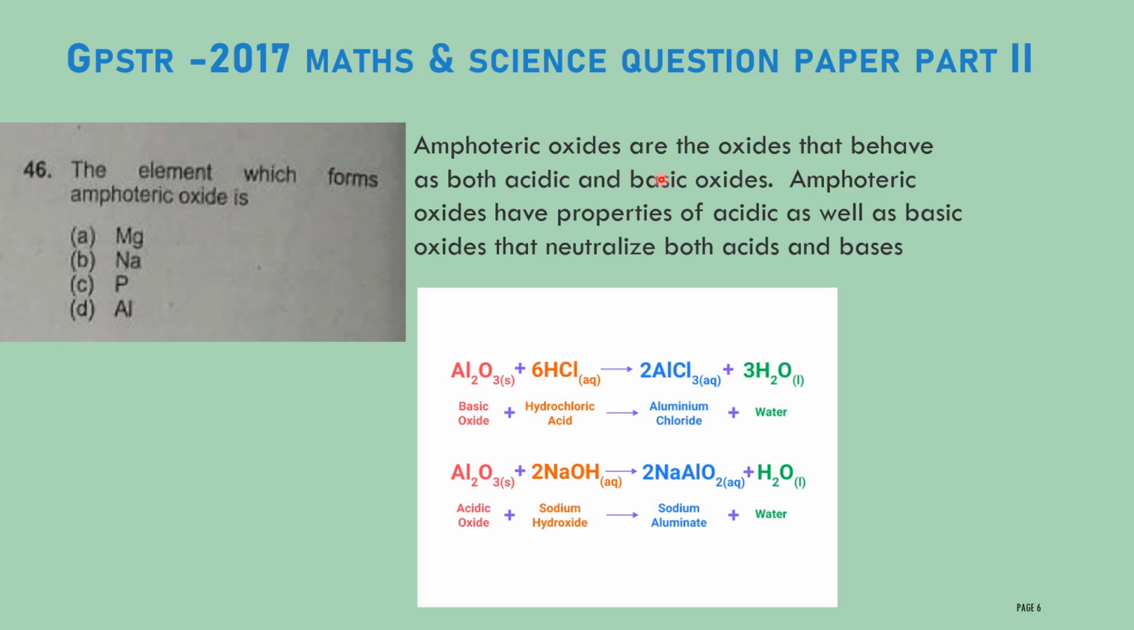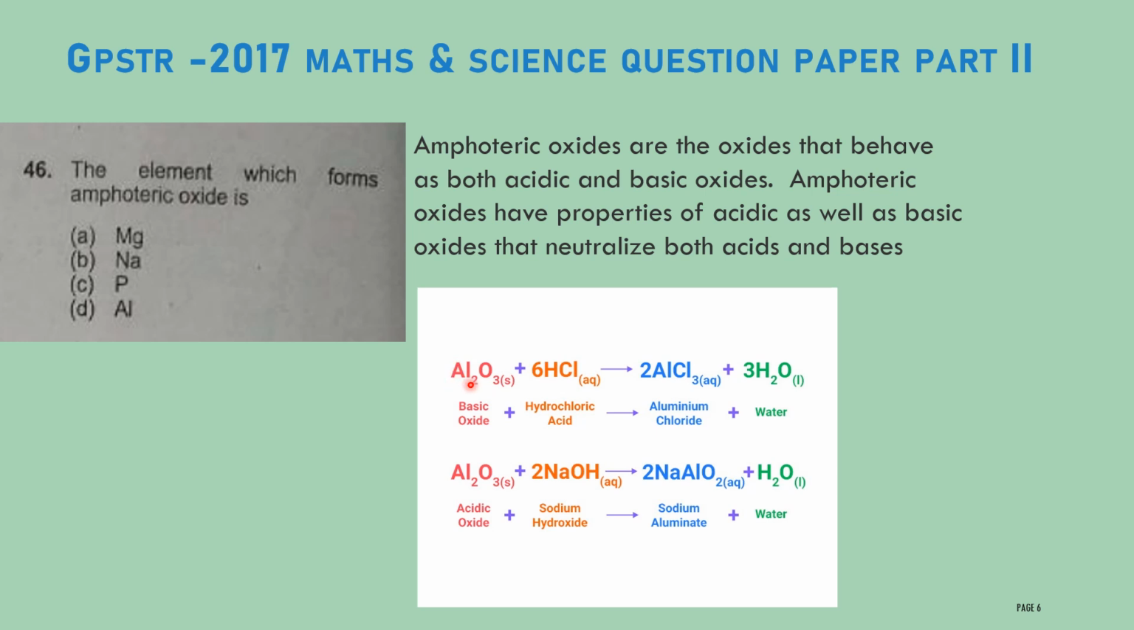What is meant by an acid? An acid is nothing but something that will donate H plus ions and also accept a pair of electrons. A base will accept H plus ions, hydrogen ions, and donate a pair of electrons. This amphoteric oxide sometimes behaves as an acid, sometimes as a base. Let us consider the first case here.